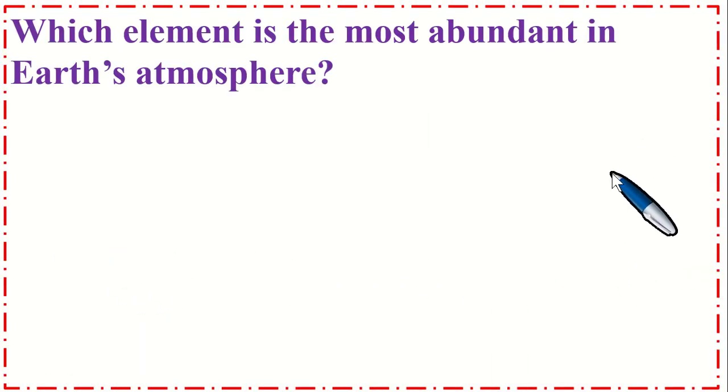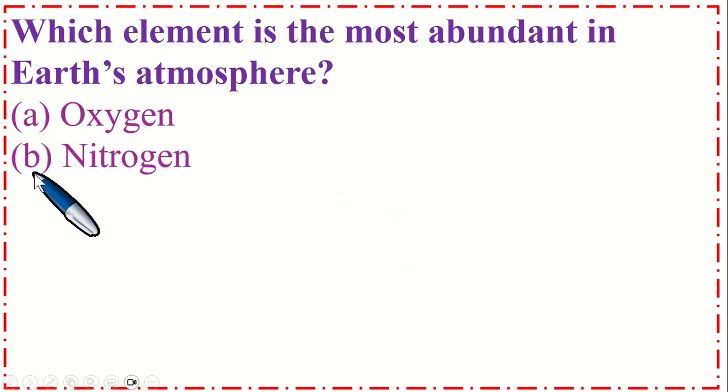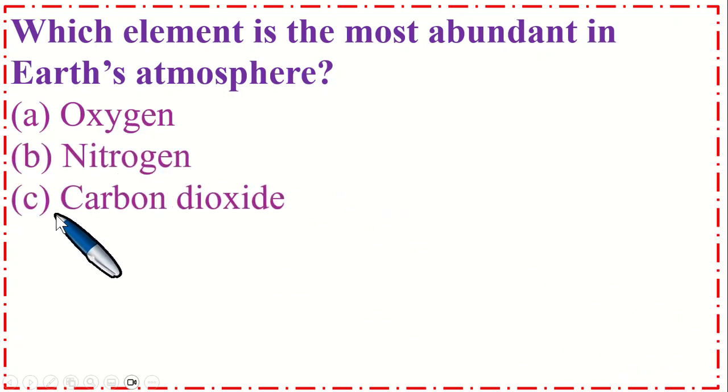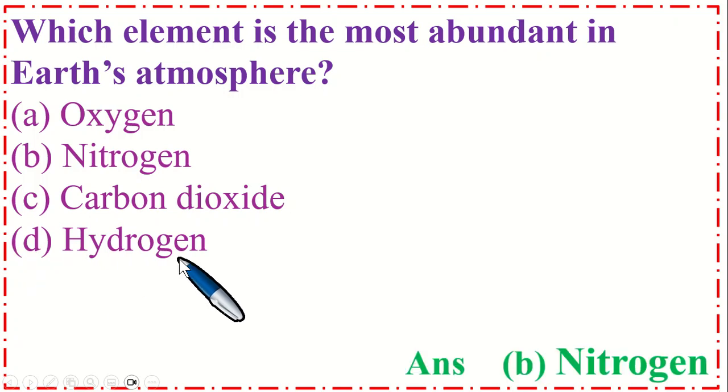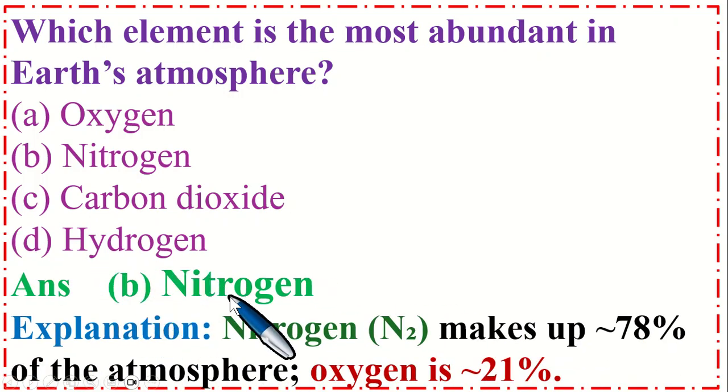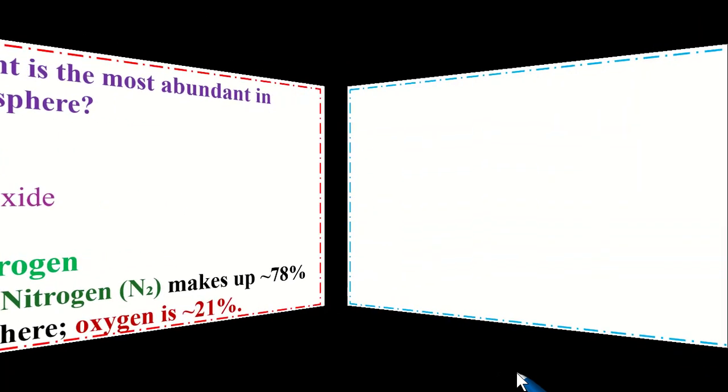So this is very important MCQs. Which element is the most abundant in Earth's atmosphere? Option A, oxygen, B, nitrogen, C, carbon dioxide, and option D, hydrogen. So the correct option is B, nitrogen. Nitrogen makes up 78% of the atmosphere, while oxygen is 21%.